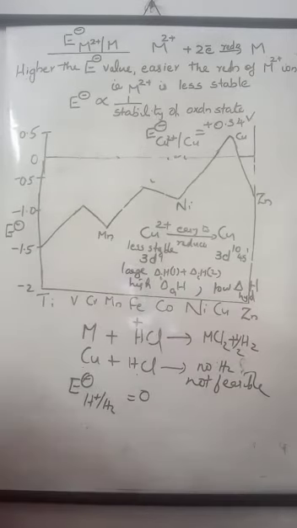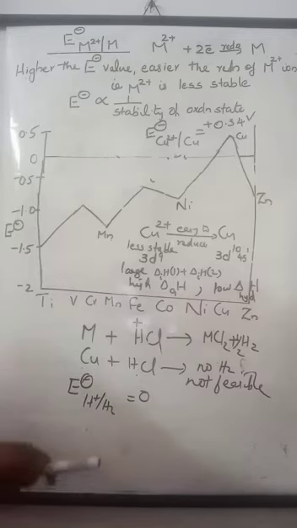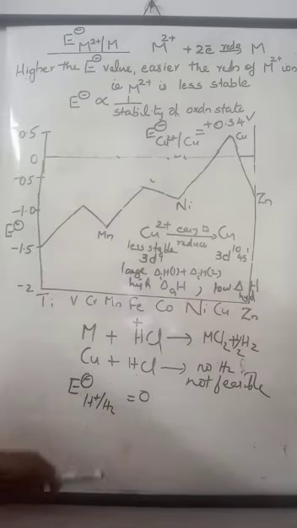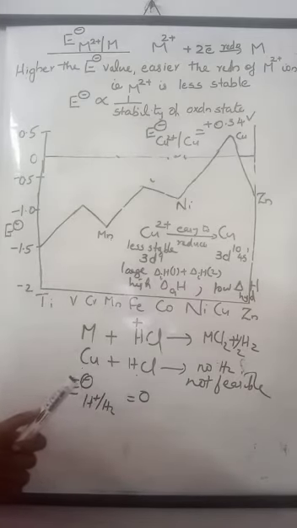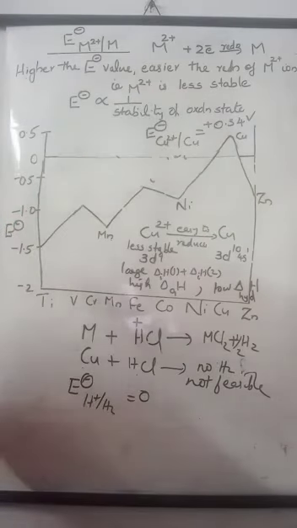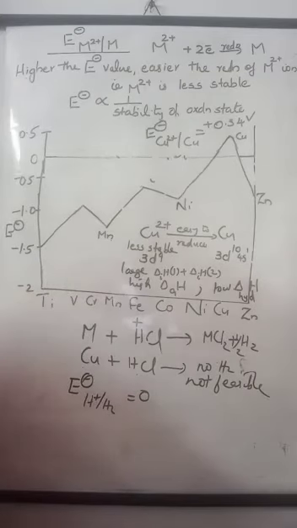So metals which have a lower electrode potential value than hydrogen, that means a negative E0 value, can reduce hydrogen from acid. Copper has positive E0 value, so copper cannot liberate hydrogen from acids.